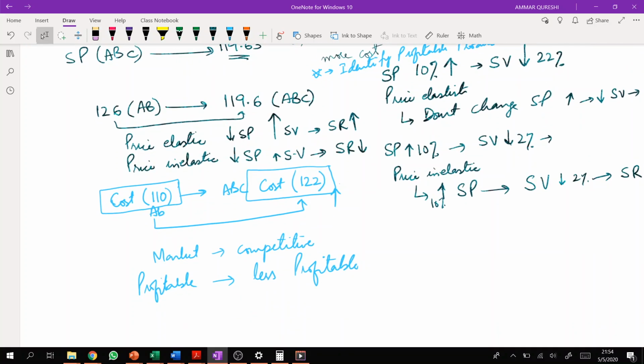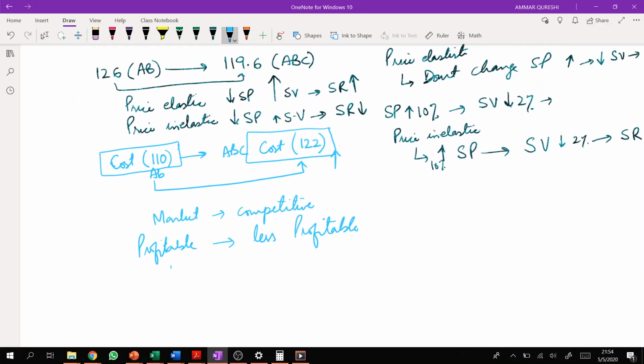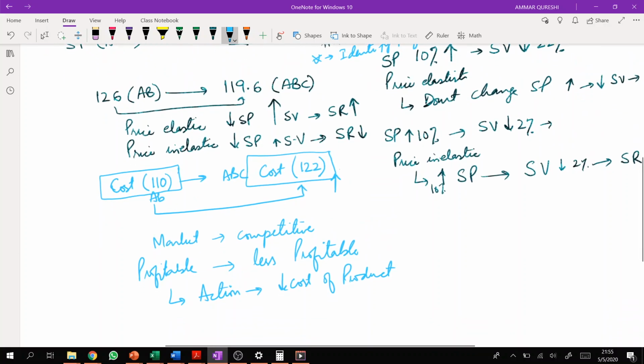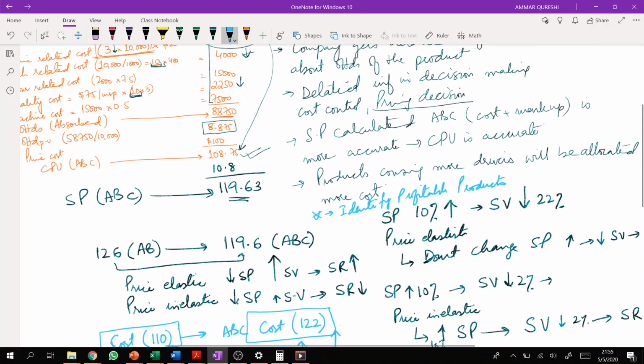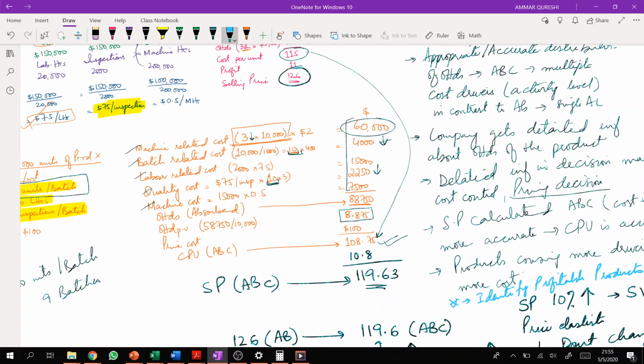So in this case, the action which we take is that if customer can bear the increase, then we can increase the price. Otherwise the better option is that we should try to reduce our cost of the product, because now we know that this product is more costly than we were thinking. So we should try to control its cost, we should try to bring its cost down. And how can we do this? We can reduce the cost of the product by using the information which we got by using activity based costing.